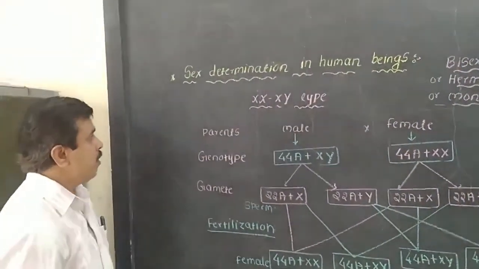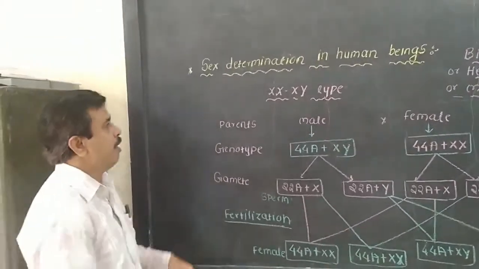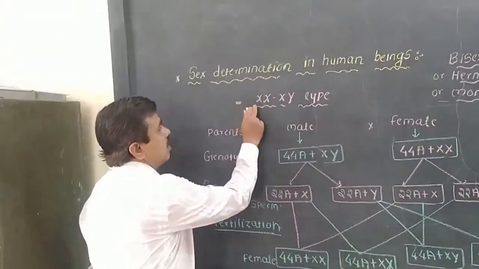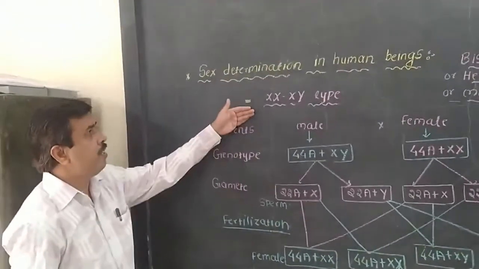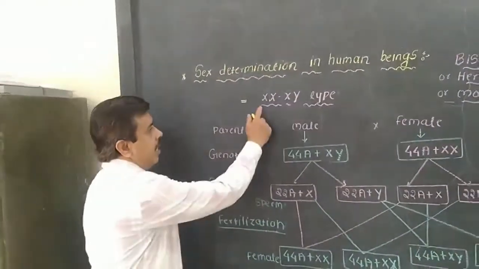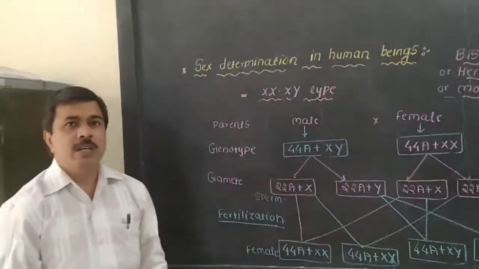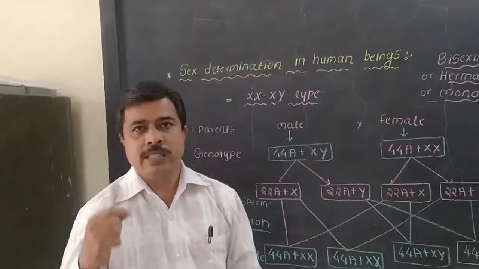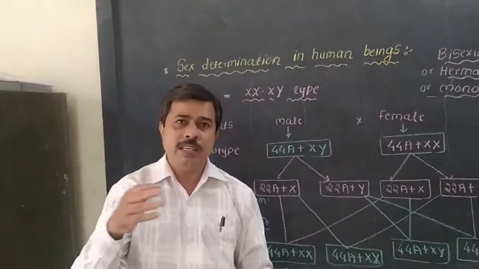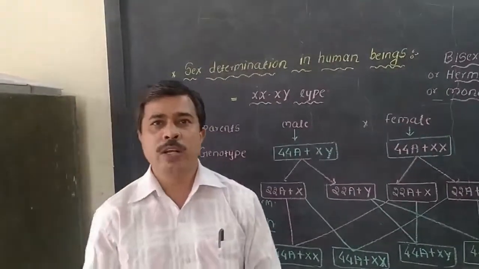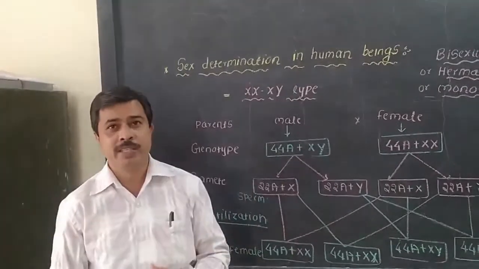In the case of human beings, the chromosomal sex determination is the XY type. It is one of the types of sex determination, the XX and the XY type. Now we know that inside the cell the nucleus is present, and inside the nucleus a total of 46 chromosomes are present in human beings.